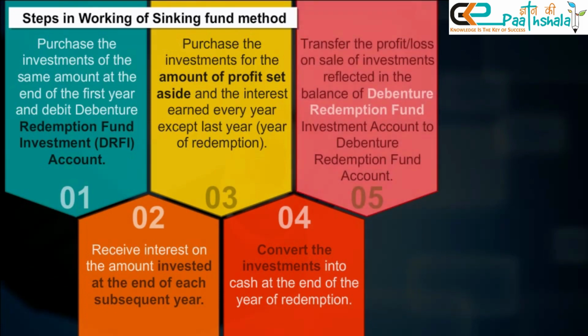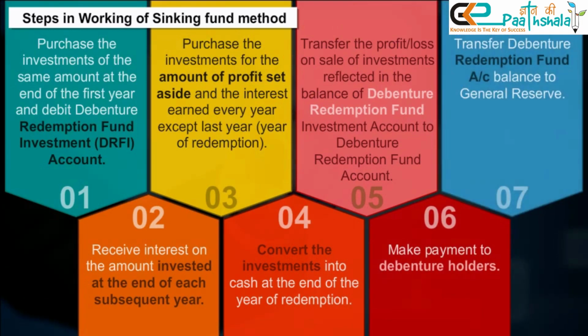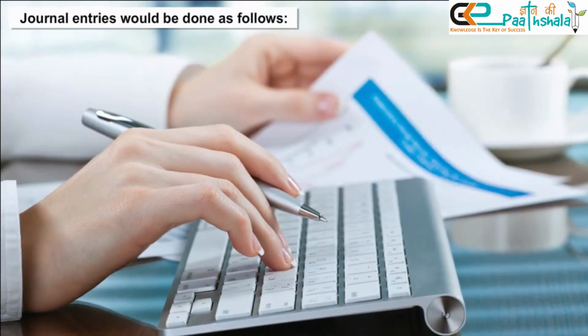5. Transfer the profit or loss on sale of investments reflected in the balance of debenture redemption fund investment account to debenture redemption fund account. 6. Make payment to debenture holders. 7. Transfer debenture redemption fund account balance to general reserve. Journal entries would be done as follows.